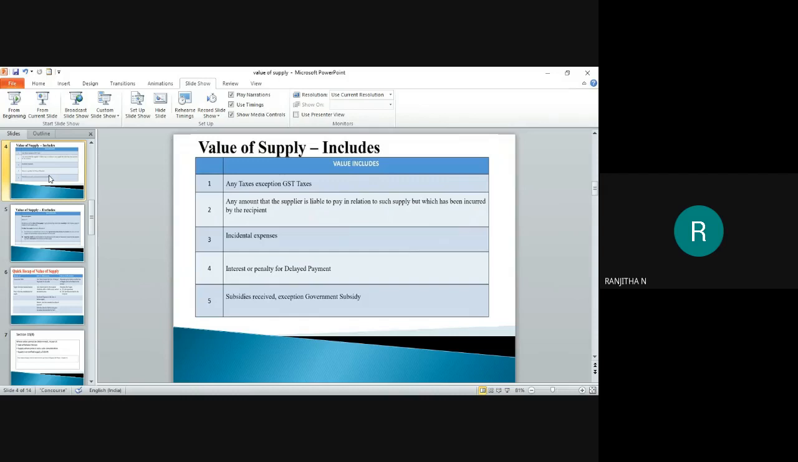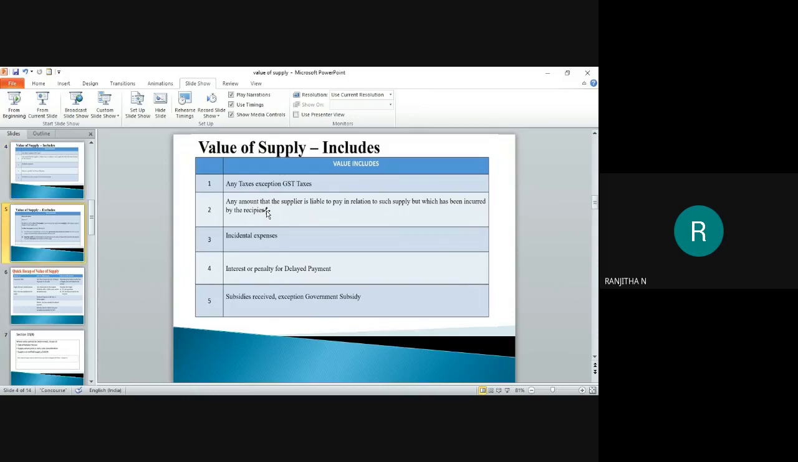And if you find any subsidies which you have received from the trustees or any non-government organization, you can include those subsidies in your transaction values. Please do remember, students, you have to add all these five expenses: if there are any taxes, or an amount which is paid by the recipient on behalf of the supplier, or any incidental expenses, or any interest or penalty for delayed payment, and any subsidies apart from the government subsidies. Please do add all these expenses to your value.